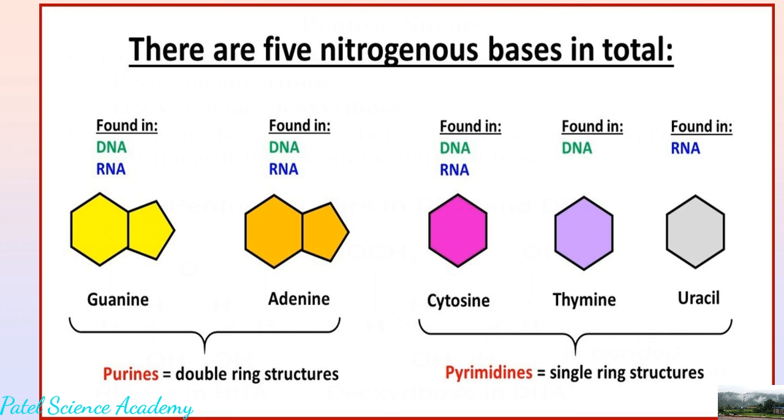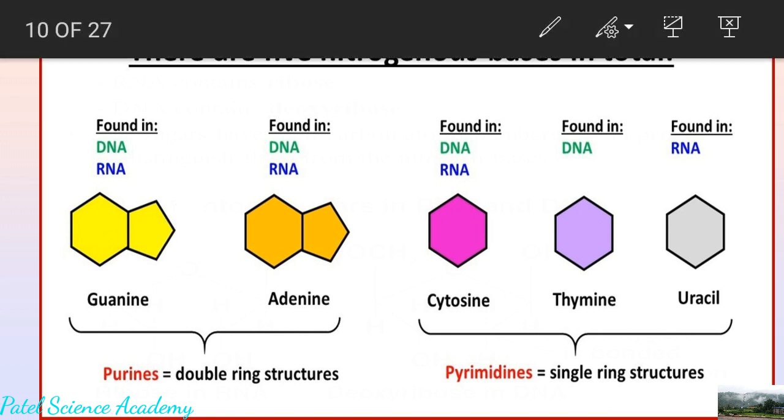If guanine is present in the combination, meaning guanine plus one pentose sugar plus one phosphoric group, that nucleotide is called guanine nucleotide. There are four types of nucleotide on the basis of the nitrogenous base. If adenine is present, it is called adenine nucleotide. If cytosine is present, it is called cytosine nucleotide.